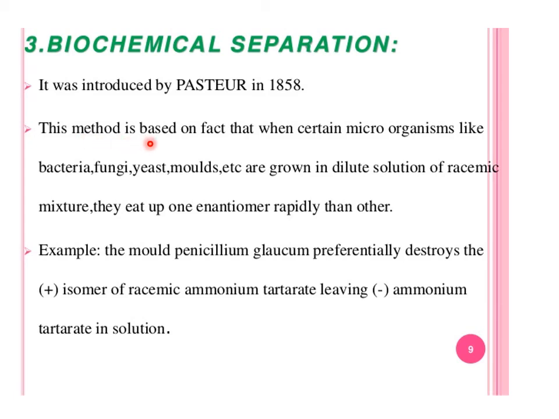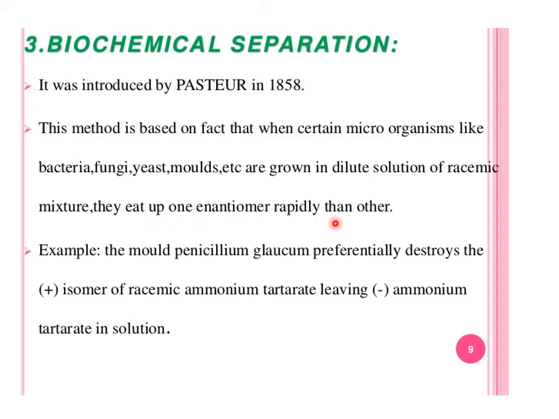I would like to tell you that due to engulfing of one enantiomer, that enantiomer is lost, and this is the limitation, because we could have used that enantiomer for other purposes.